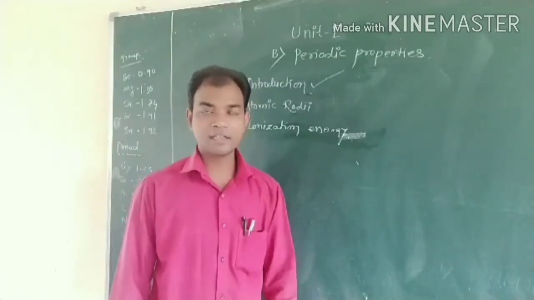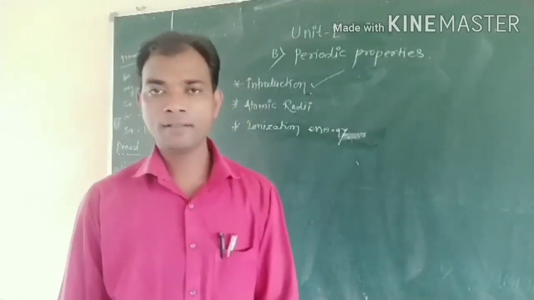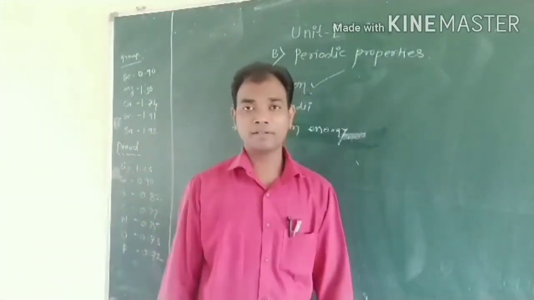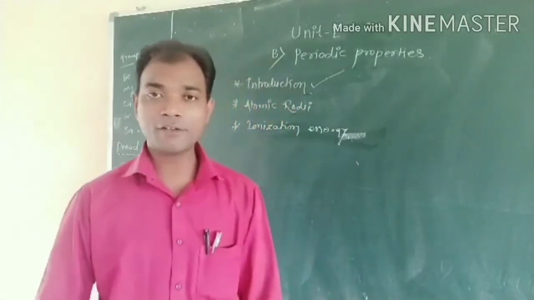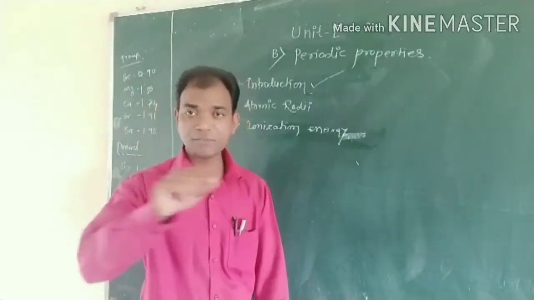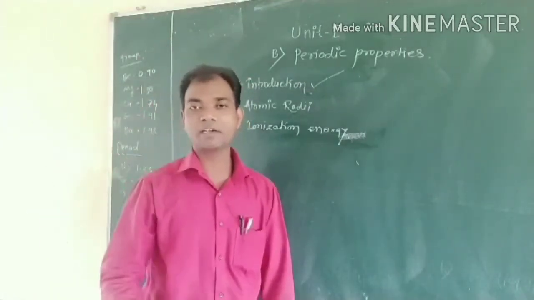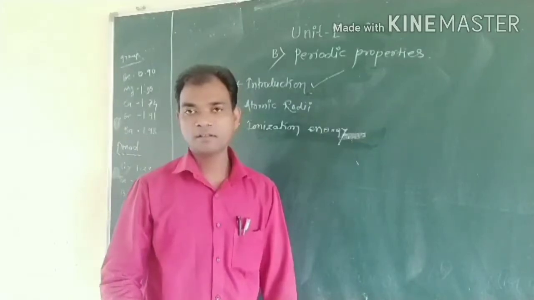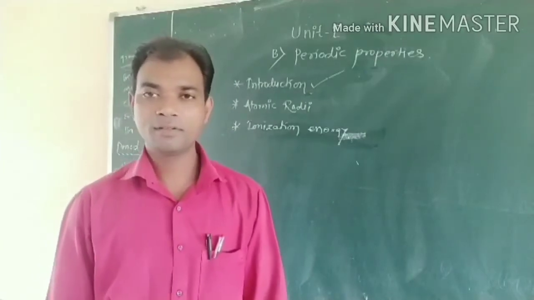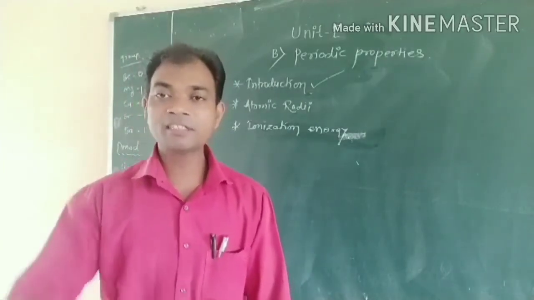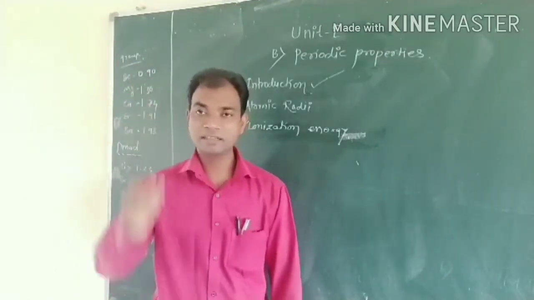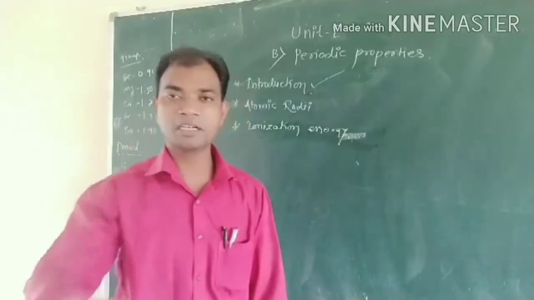Then a new scientist came, Moseley. Moseley used the concept of atomic number. On the basis of atomic number, Moseley arranged the 7 horizontal rows and 18 vertical columns. That means in each group the elements are arranged so that they show similar chemical properties.